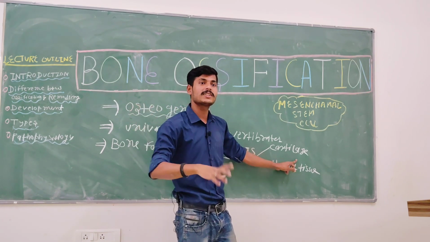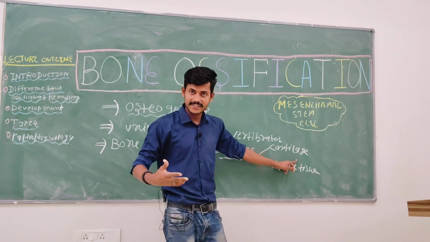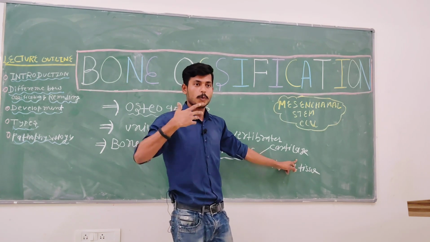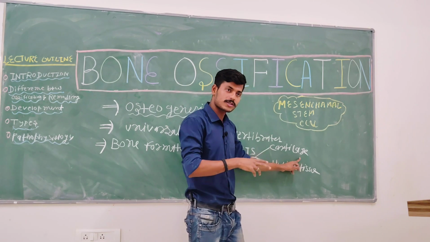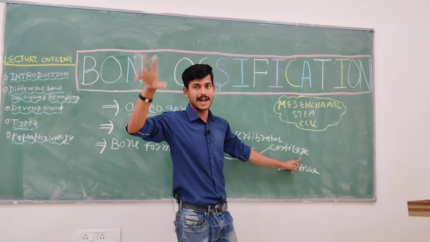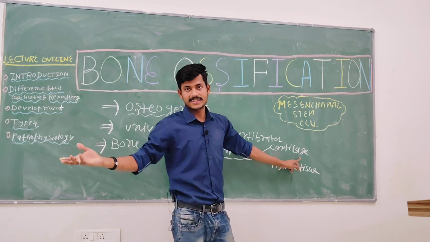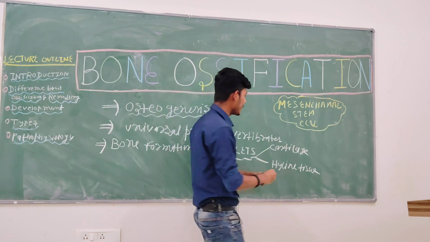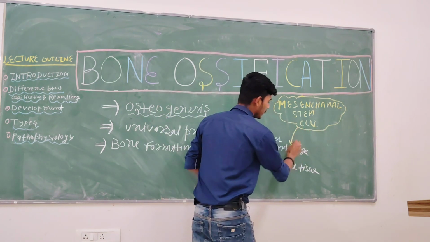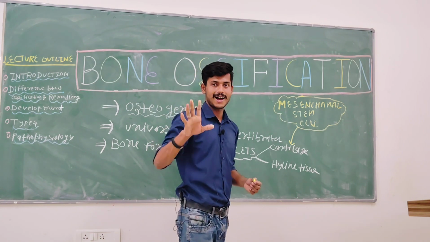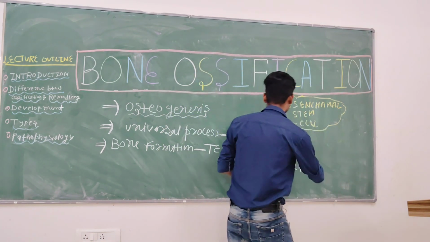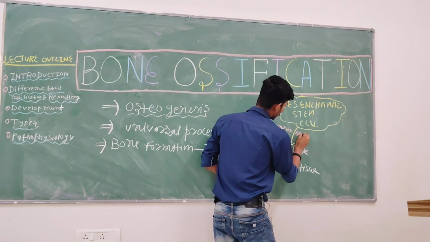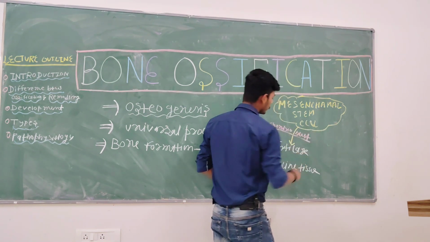It depends upon the gene expression, that is, which protein the gene is coding for. If it codes for the chondrocyte protein, then there is a formation of chondroblast, and if it codes for the osteotic cells, then there is a formation of osteoblast. So here there is a coding for the chondroblast, for cartilage formation.